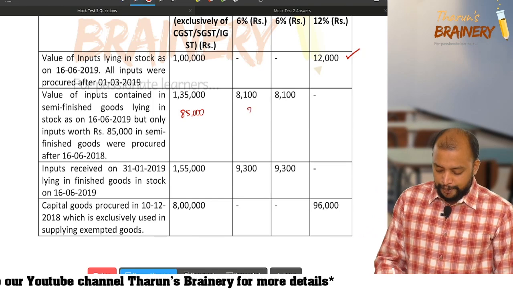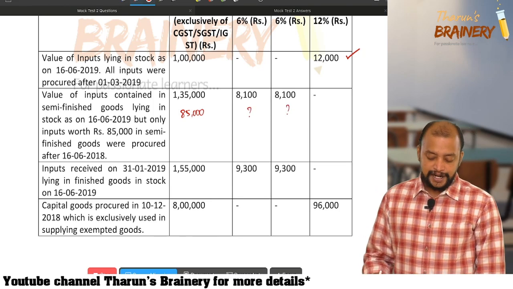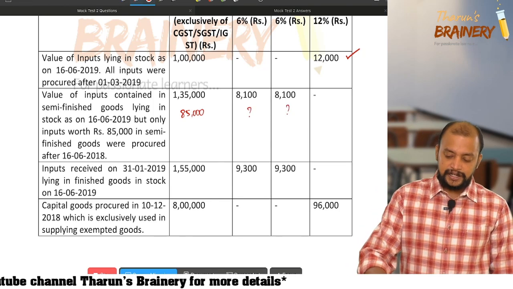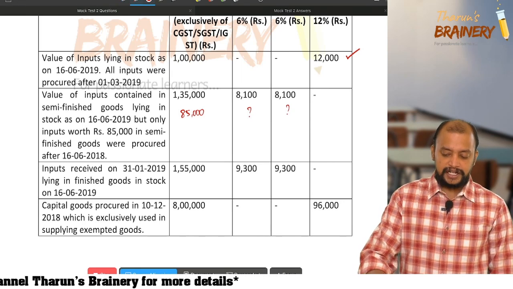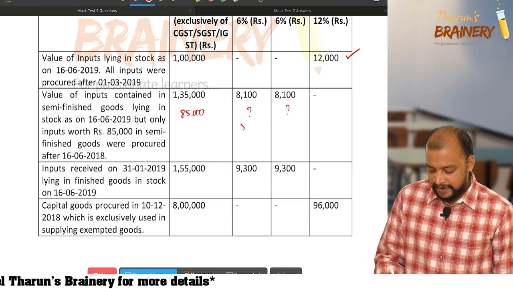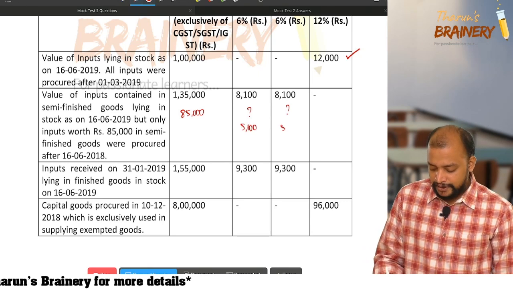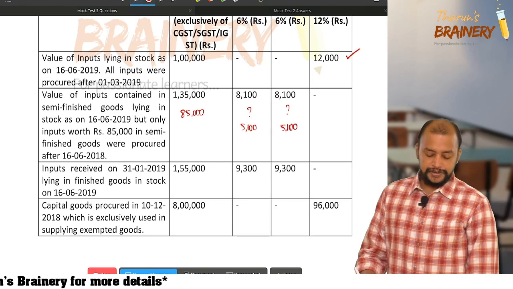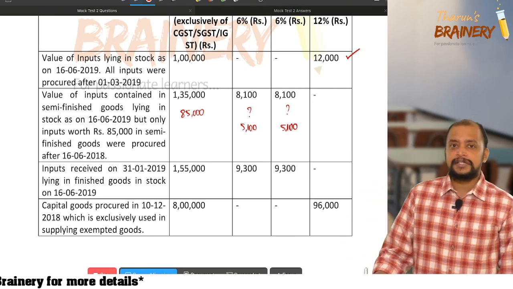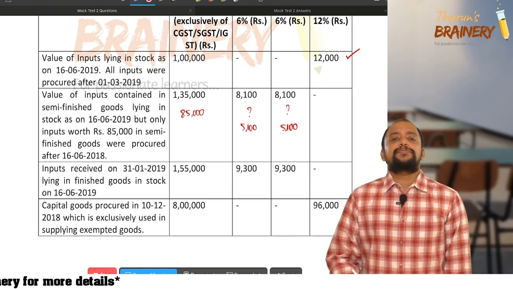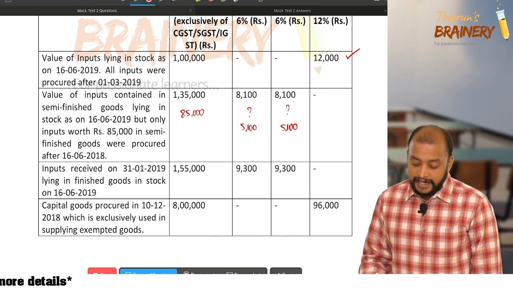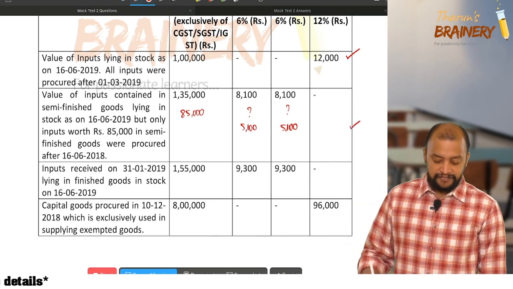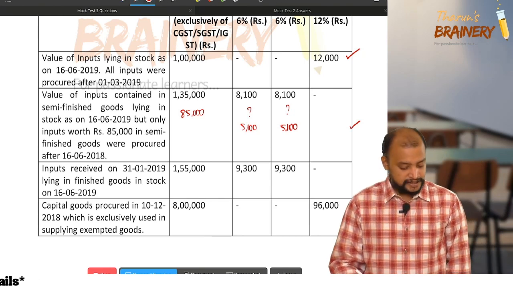So therefore we need to make a proportionate calculation. 85,000 into 8,100 divided by 1,35,000, that is 5,100 should be taken, because only those inputs purchased within 1 year prior to the closing stock date can we take ITC on. So 5,100 can be taken as ITC.